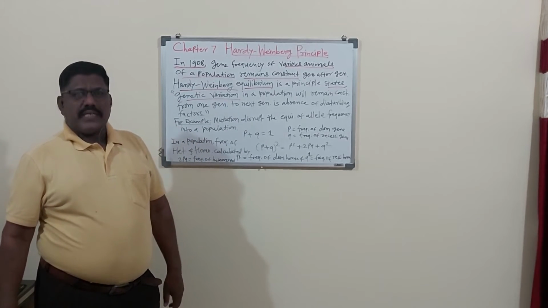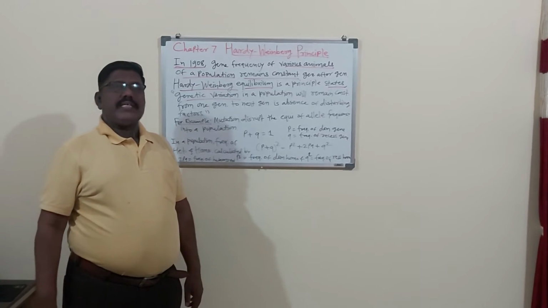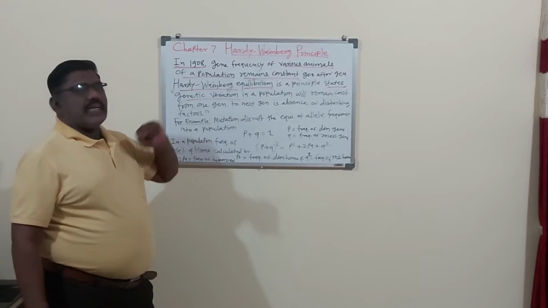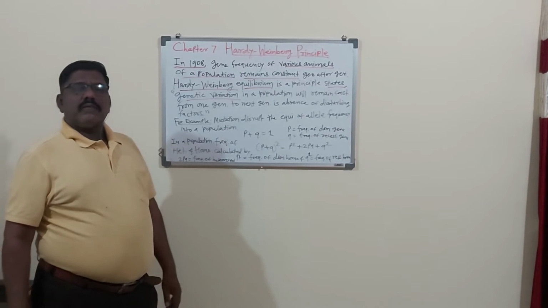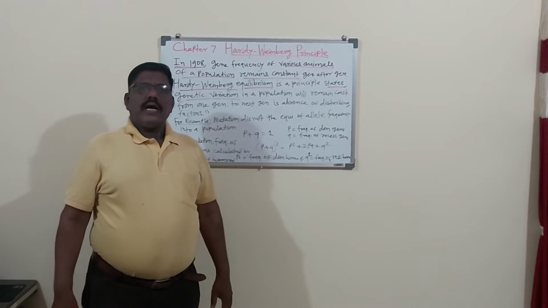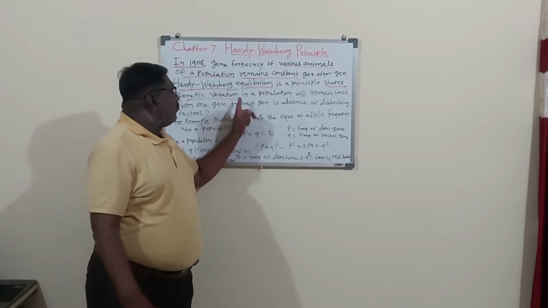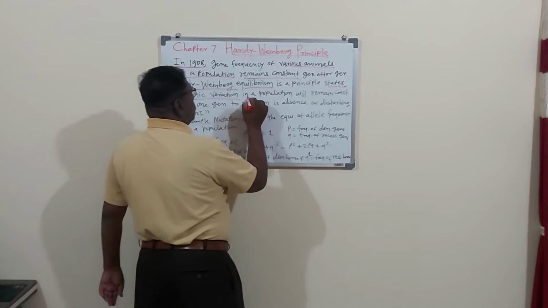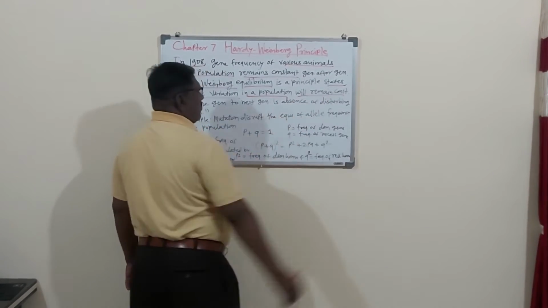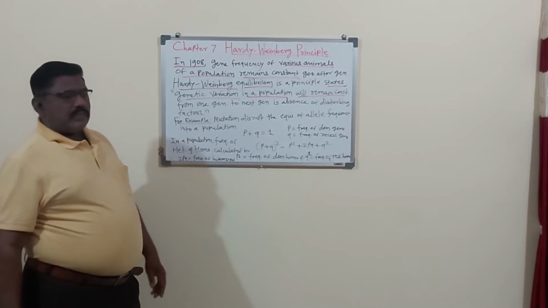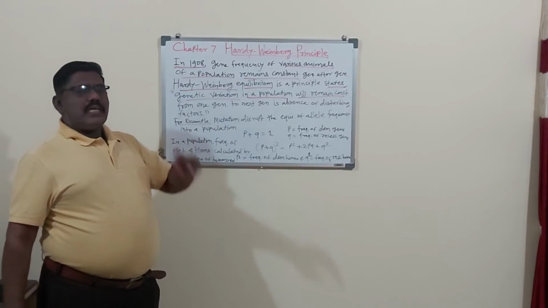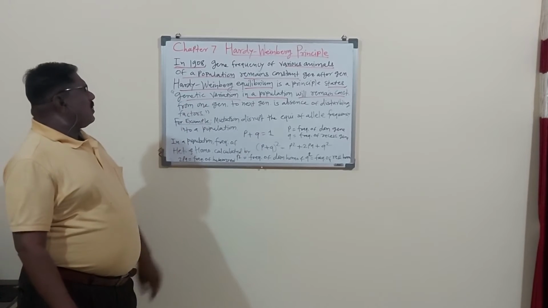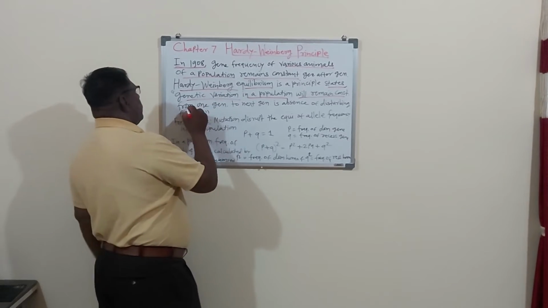In genetics, there is the study of heredity and variation. So genetic variation means the differences between the parents and their offsprings. Genetic variation in a population will remain constant from one generation to the next generation.